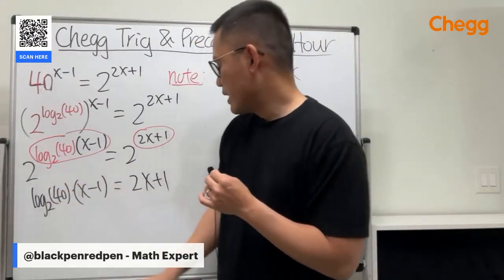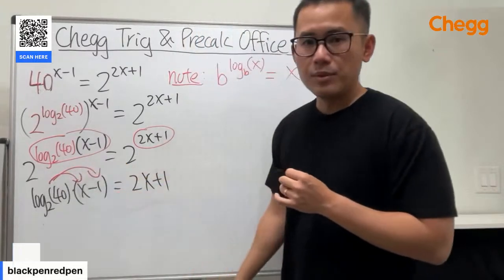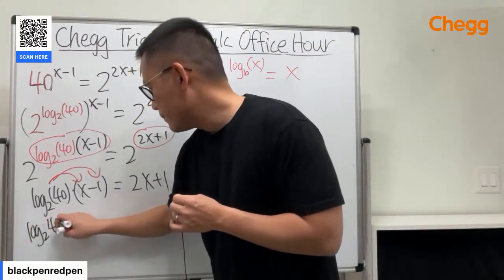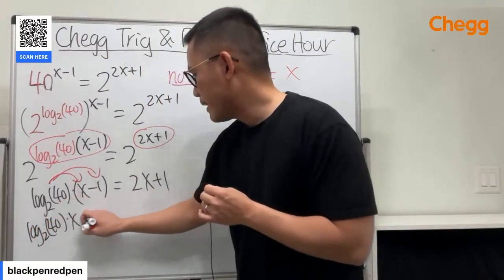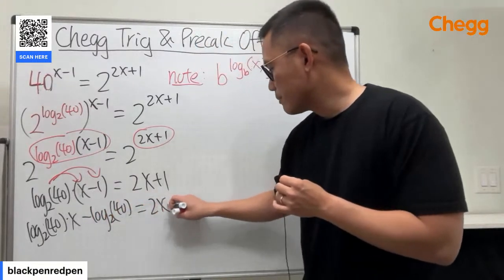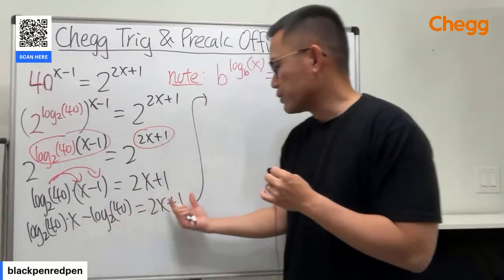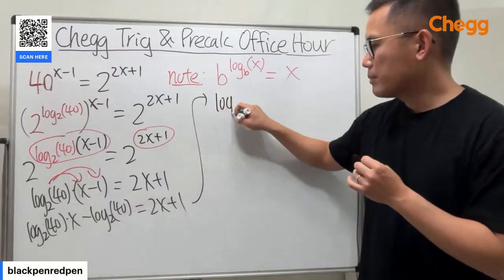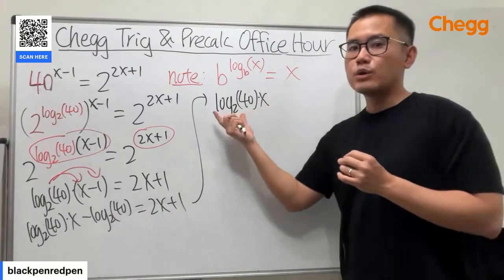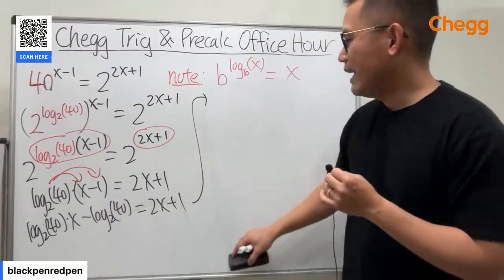And then for this, we can distribute or we can divide, up to you. Let's distribute. And then I'm going to write down one more line. This is log base 2 of 40 times x, and then minus log base 2 of 40, and that's equal to 2x plus 1. Now I'm going to bring this to the other side and bring this to the other side. So we are looking at log base 2 of 40 times x. Again, the x is outside of the logarithm. To make it more clear, I think I'm just going to write the x first.